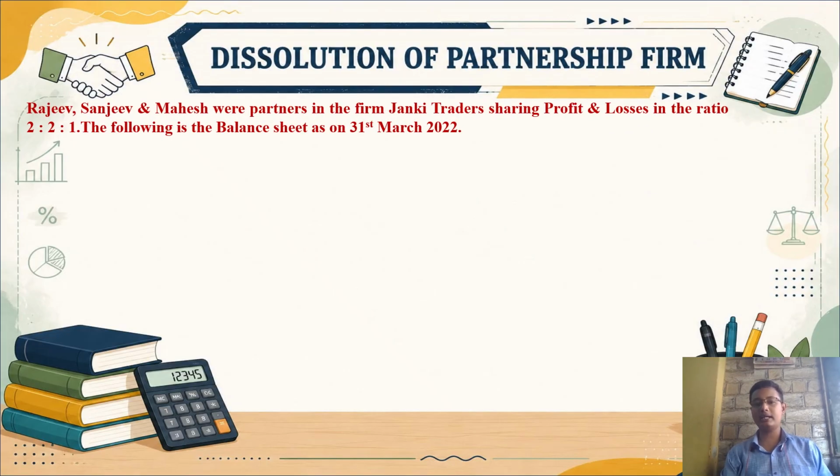Rajiv, Sanjeev and Mahesh were partners in Janki Traders. Here it should be noted they have already given the name of the firm, sharing profit and losses in the ratio. The profit sharing ratio is also given, 2 is to 2 is to 1, and the balance sheet is as follows. So we will be seeing the balance sheet.